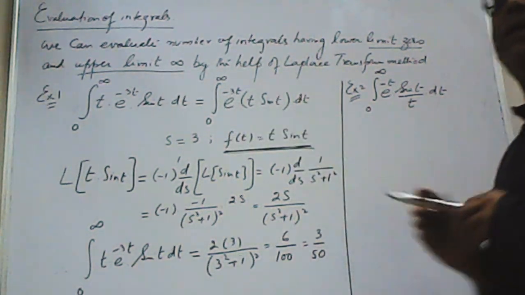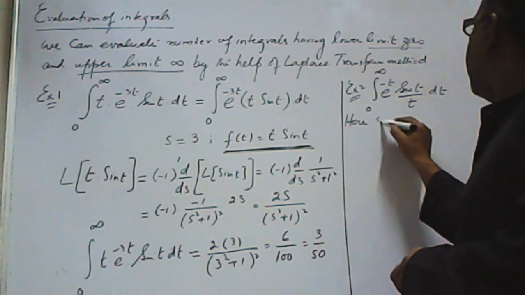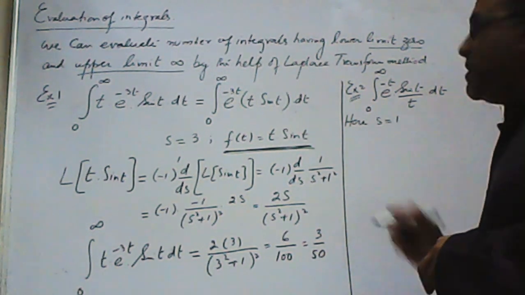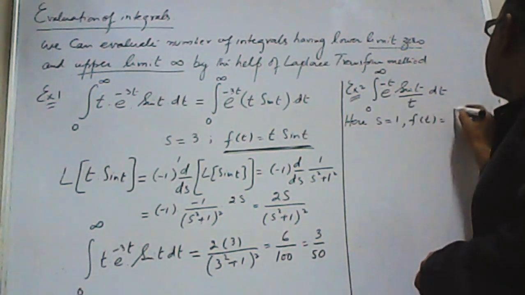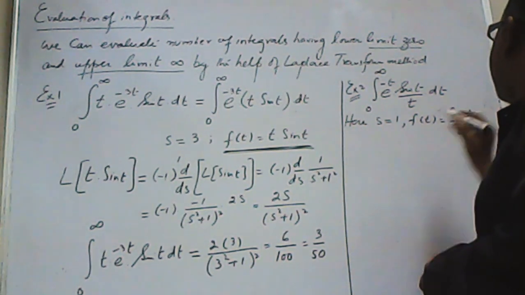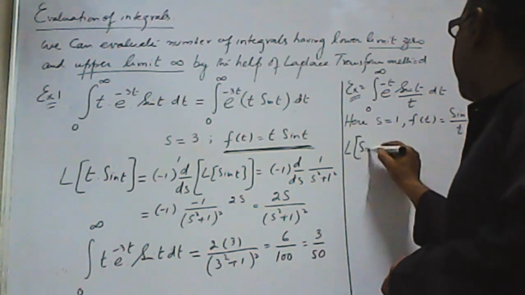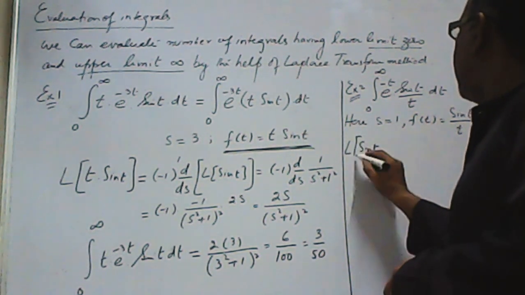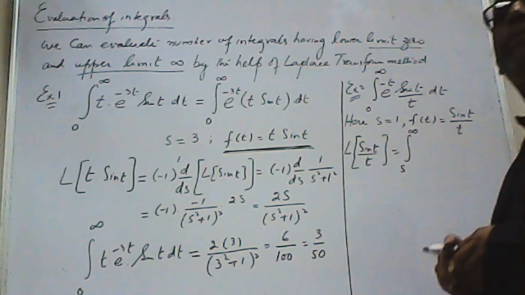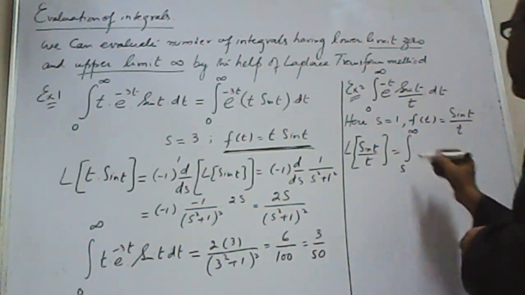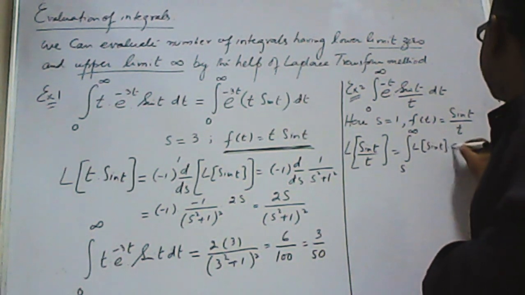In place of multiplication, I am taking the case of division. So here s is equal to 1, as the coefficient of e power minus t is 1, and the function of t is sine t over t. So finding the Laplace of sine t over t means integral from s to infinity, the case of division, of the Laplace of sine t, ds.